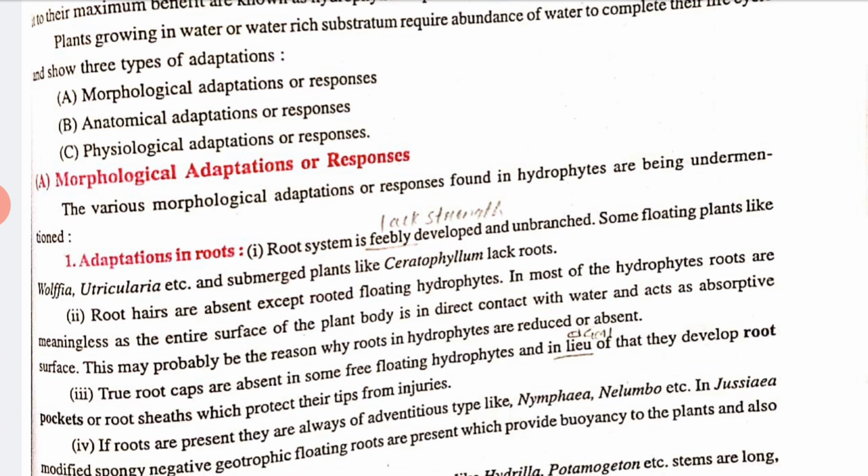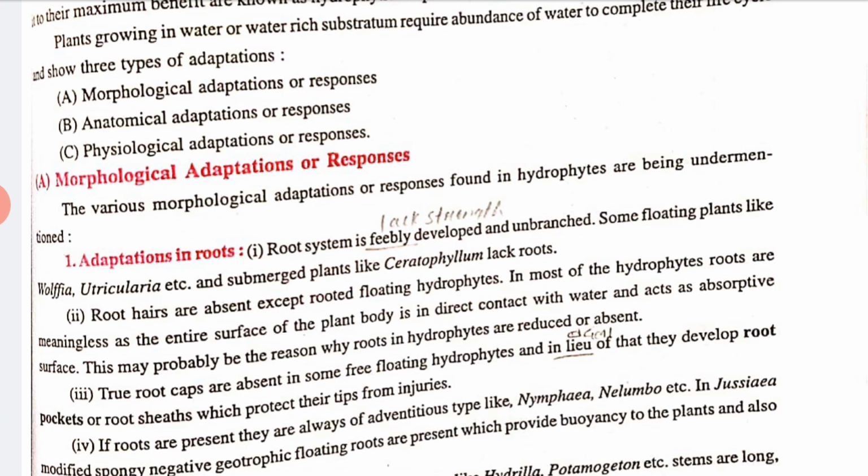So generally three types of adaptation take place in morphological adaptation. Let's talk about roots. The root system is feebly developed, lacking strength, and unbranched. Some floating plants like Wolffia, submerged plants, lack roots.